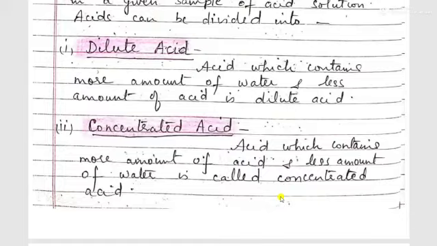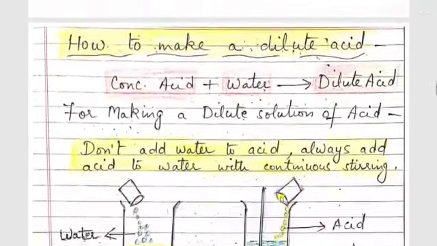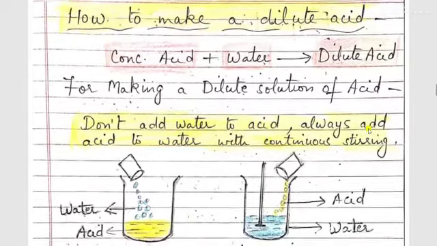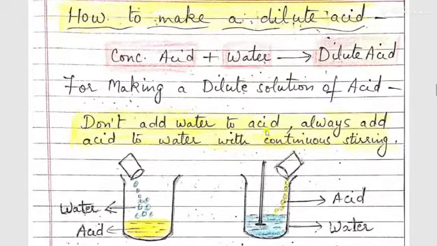Now how to make a dilute acid? You will say that when water is added to concentrated acid, it becomes dilute. Like if you want to make milk dilute, what do you do? You add simply water to it. But for making a dilute solution of acid, there is a rule. What is that rule? Don't add water to acid. Always add acid to water with continuous stirring.